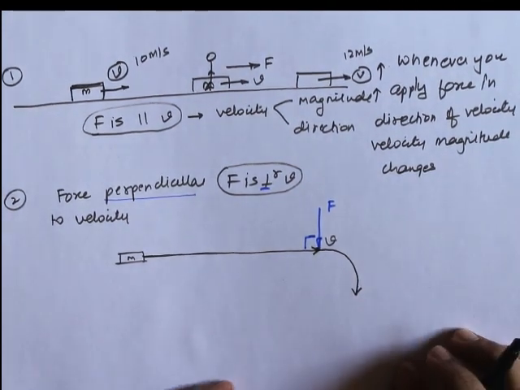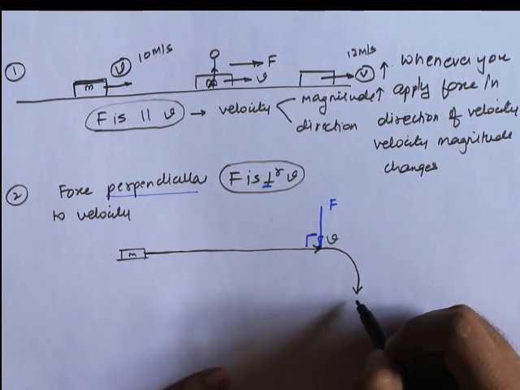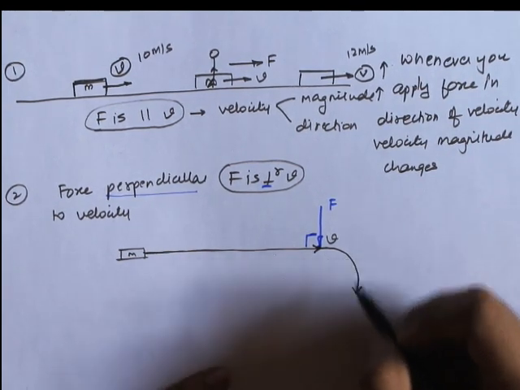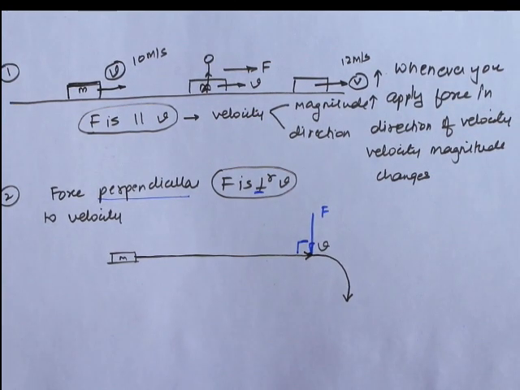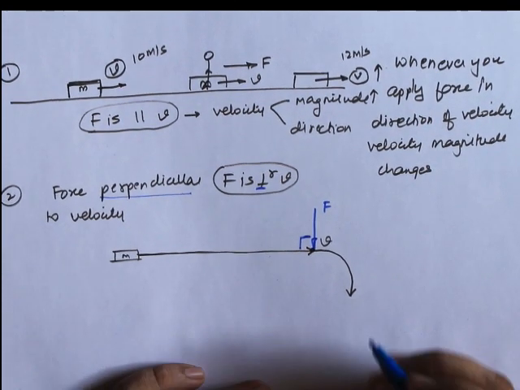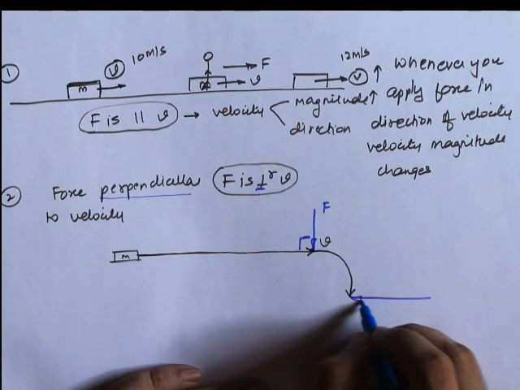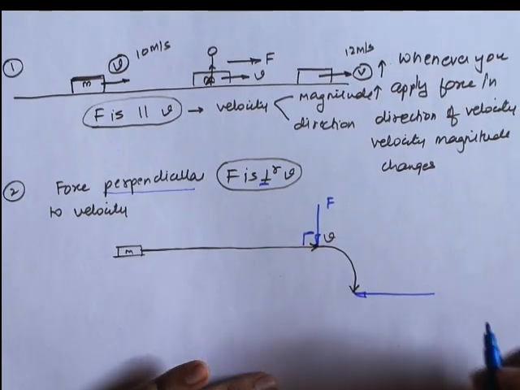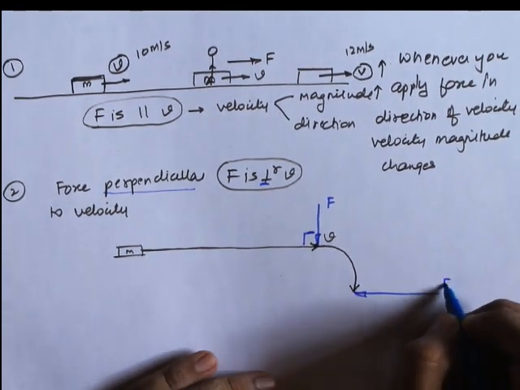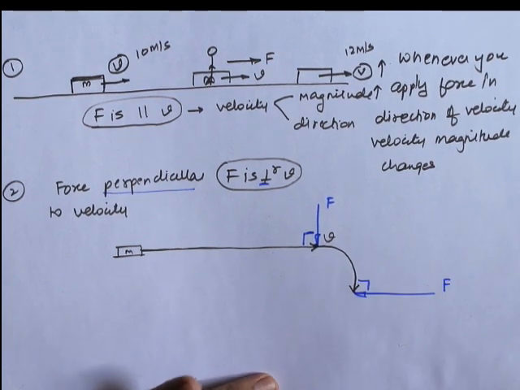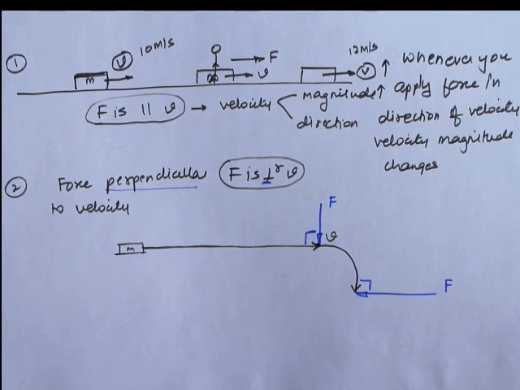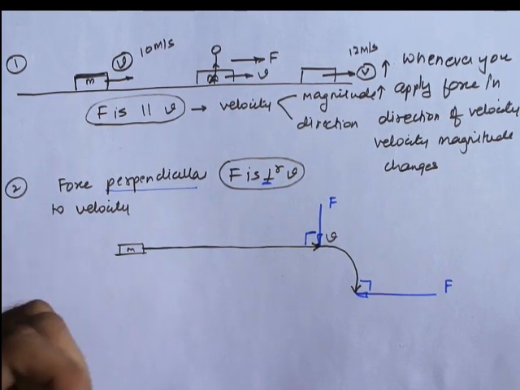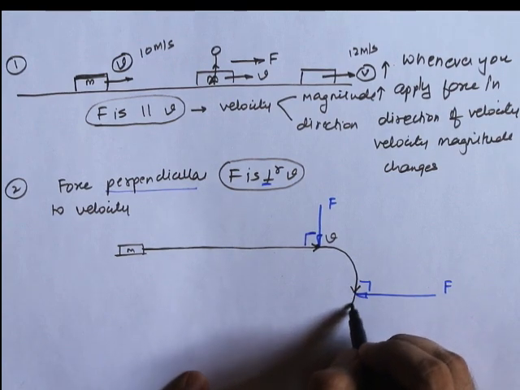Now if I ask you, where is the velocity pointing? The velocity of the particular block is pointing downwards, it is trying to move downwards. Now again I apply a force from the right-hand side towards the left side. What will happen is, again if you see, the block is trying to move downwards, and if I apply a force in the perpendicular direction, again it will change its direction, again it will turn this way.